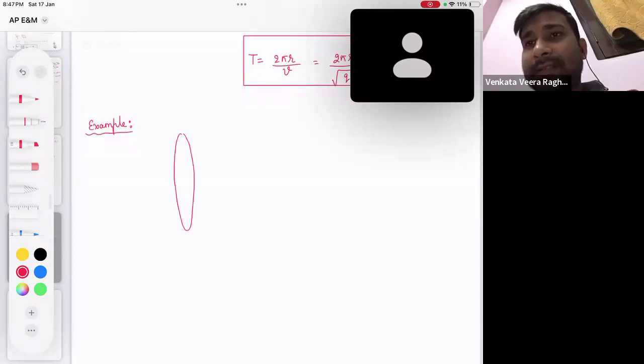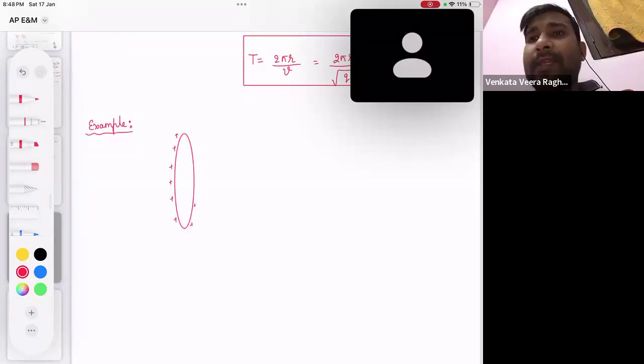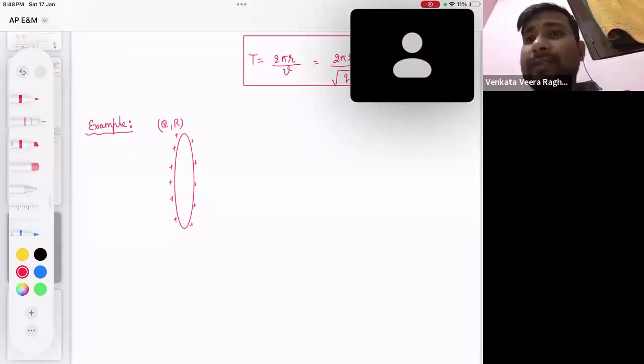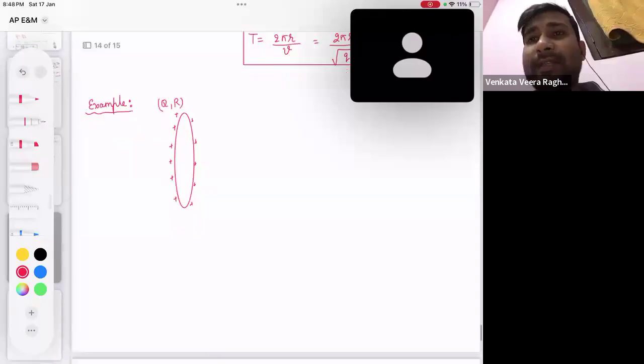Okay, actually, let's see. Let's say in the question there is a ring. This ring has uniformly distributed charge. This ring has charge Q. And charge Q is uniformly distributed over the ring. We are considering gravity-free space, meaning we will not consider gravitational force. This is the radius R. Okay, tell me,